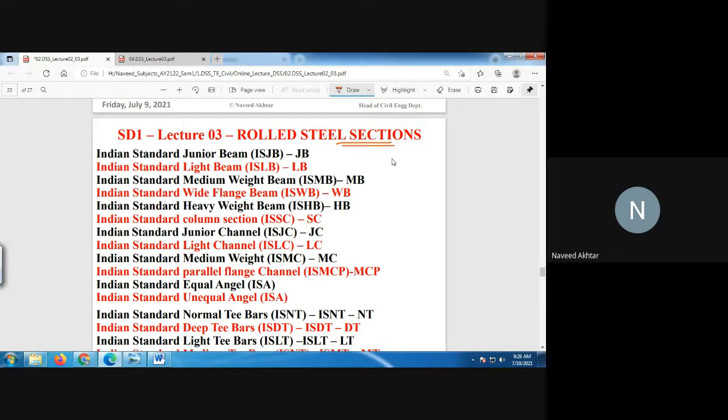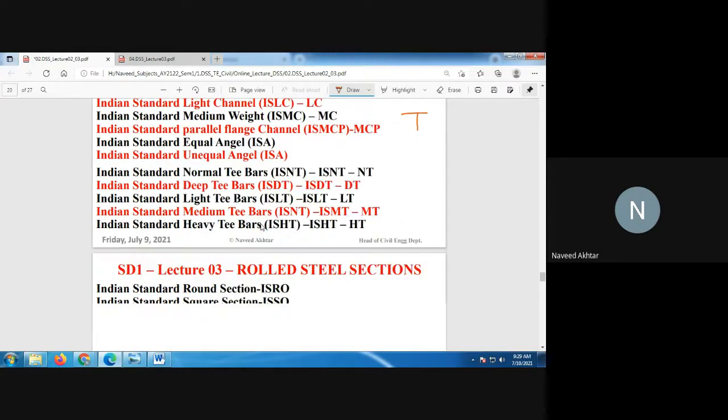It may be a rolled steel I section, a rolled steel channel section, a rolled steel angle section, a rolled steel T section, and steel flats, sheets, and many other structural elements we produce for our construction work as per our requirement.